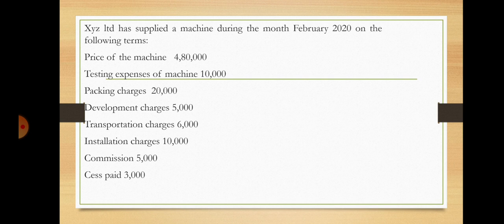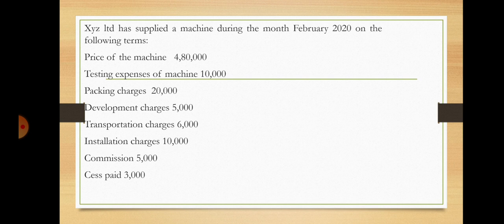The problem here is: XYZ Limited has supplied a machine during the month of February 2020 on the following terms. Price of the machine is 4,80,000. Testing expenses of machine is 10,000. Packing charges 20,000. Development charges 5,000. Transportation charges 6,000. Installation charges 10,000. Commission 5,000. And cess paid is 3,000.